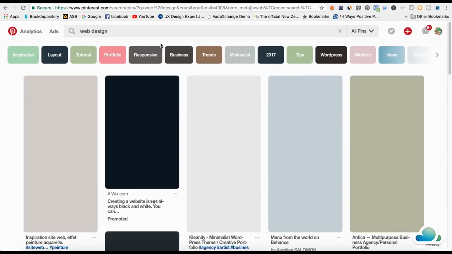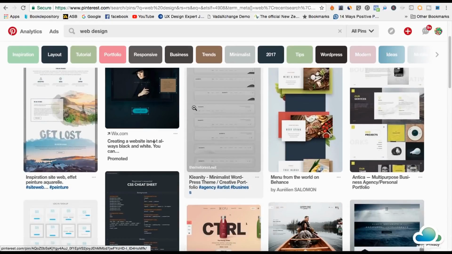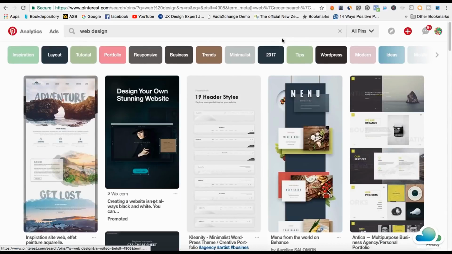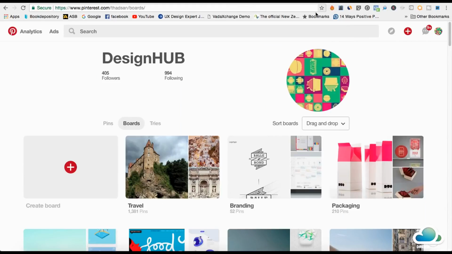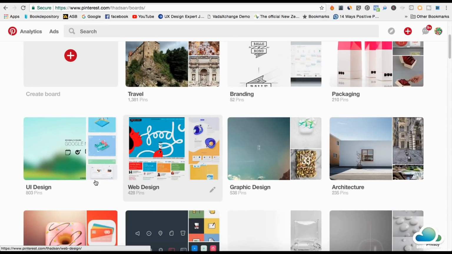So what that's going to do is bring up a whole bunch of web design UIs. Pinterest is all about pinning your own ideas, creating your own boards. I'm going to show you exactly what they are. So for boards, what I'm going to do is search by boards. These are all boards here. This is a branding board, this is a travel board, this is a web design board.